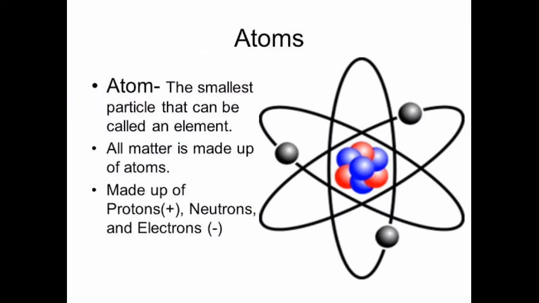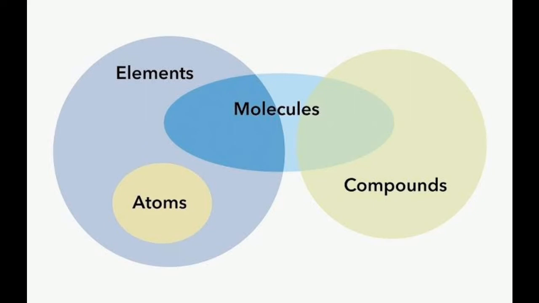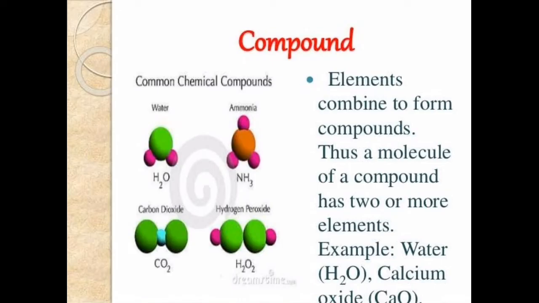Now, elements and compounds can be classified on the basis of particles also, and as I told you earlier, what are particles? Particles are made up of atoms, and atoms are the smallest substance which cannot be further divided. In this picture, it shows that atoms combine to form elements, elements combine to form molecules, and molecules combine to form compounds. Now, what are compounds? Elements combine to form compounds.